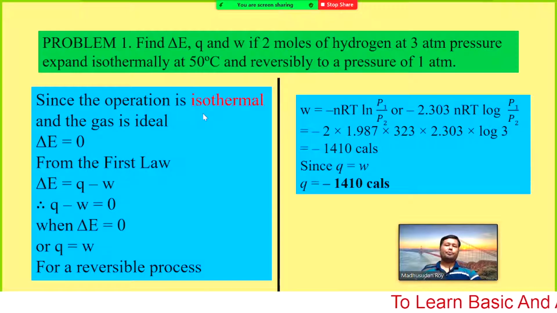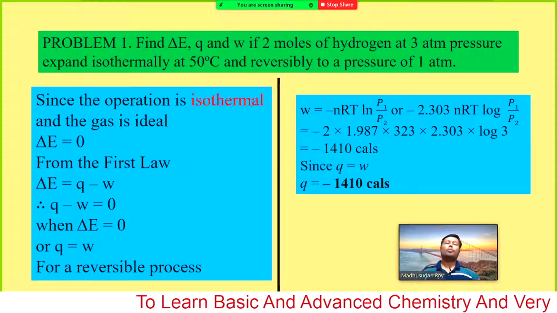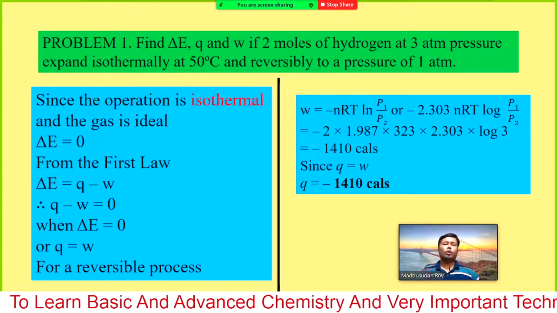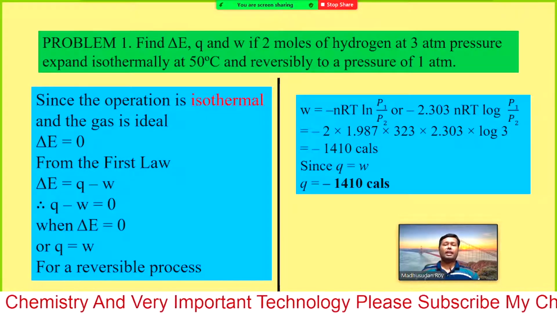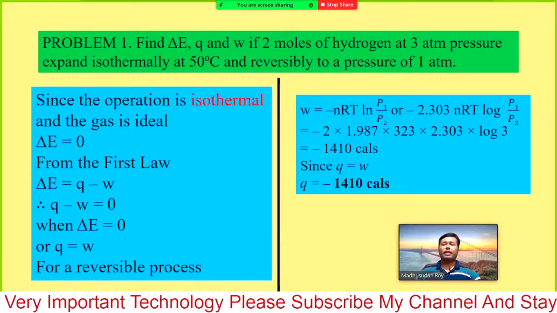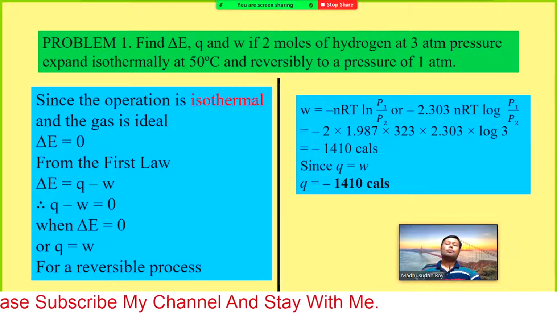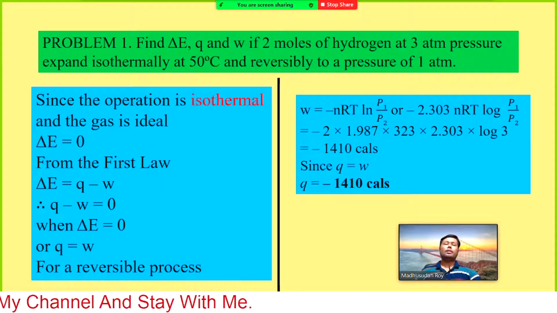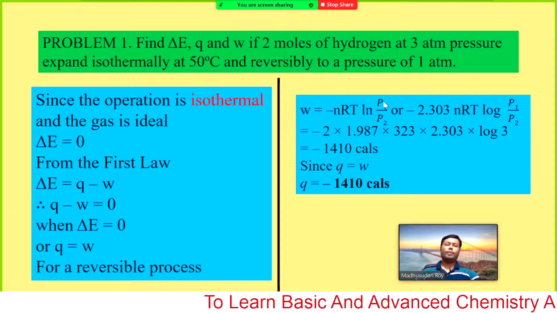Find delta E. All the problems I will show you today are directly related to the first law of thermodynamics. So if you know the formula for the first law of thermodynamics, delta E equals Q minus W, or in terms of W sometimes you can write P into delta V. And sometimes you may need to remember the work done due to volume expansion, which we have learned as W equals minus nRT ln P1 by P2, or in another form V2 by V1.